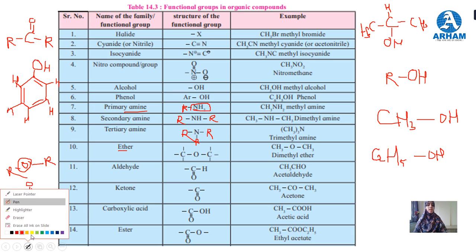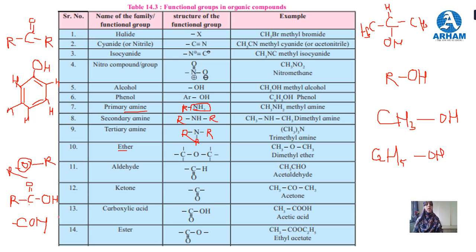Carboxylic acid. Now carboxylic acid is COOH. Remove this hydrogen from the aldehyde and add OH. In an aldehyde there is only a hydrogen. In carboxylic acid this hydroxy group is present. COOH is the carboxylic acid. In ester, C double bond O and oxygen. This is ester.